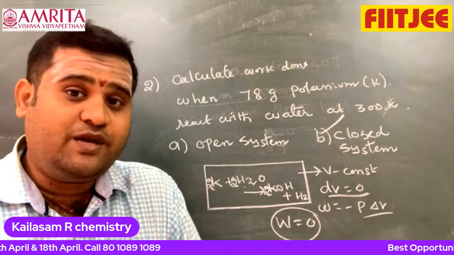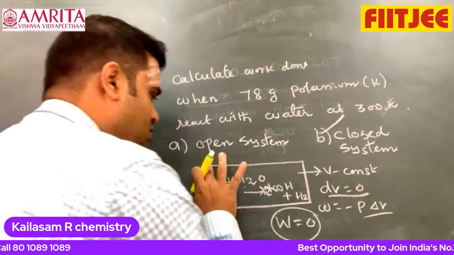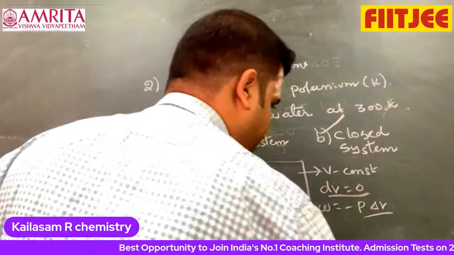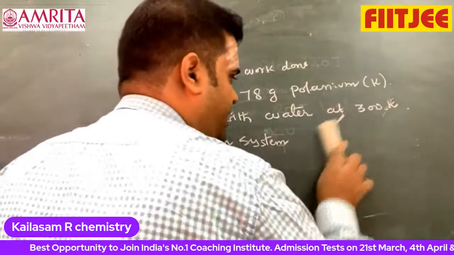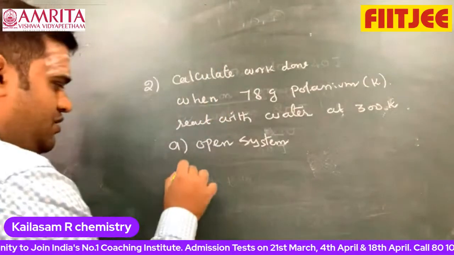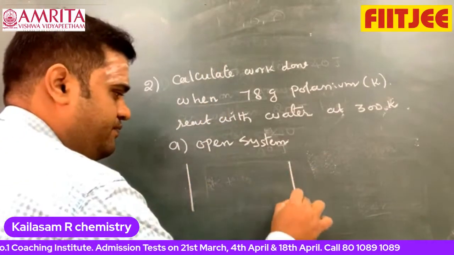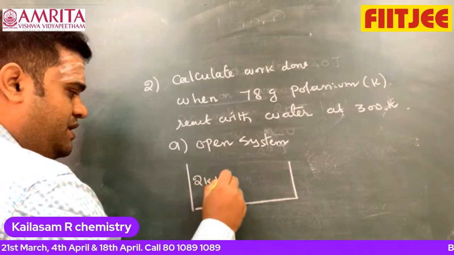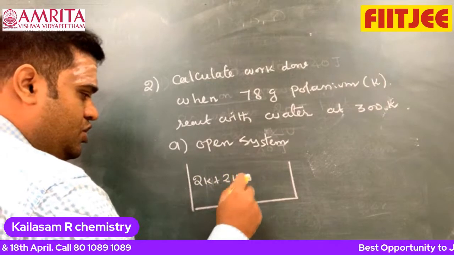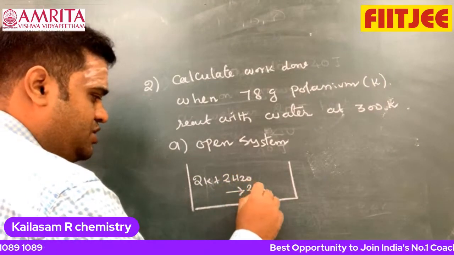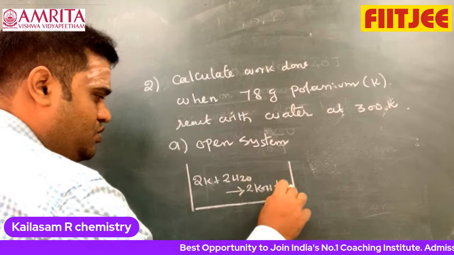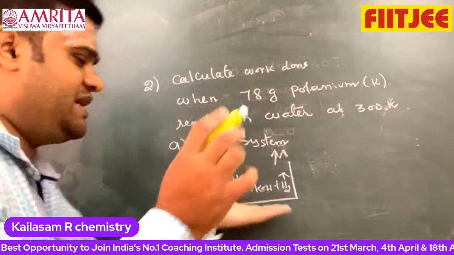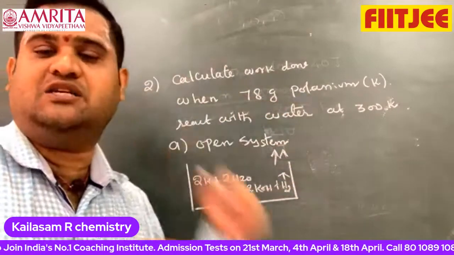And what about the open system? Look at this. Now this is open. The system was open. Now, writing the same reaction. One we found. Next, look at this. Now the system is open system. Open system means I can write 2K plus 2H2O giving 2KOH plus H2. H2 gas is liberating, and this is at atmospheric pressure. The gas expands against the constant pressure.